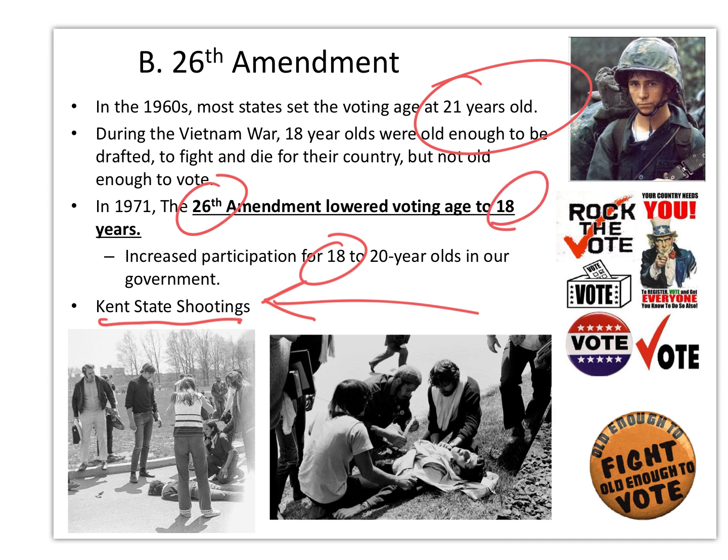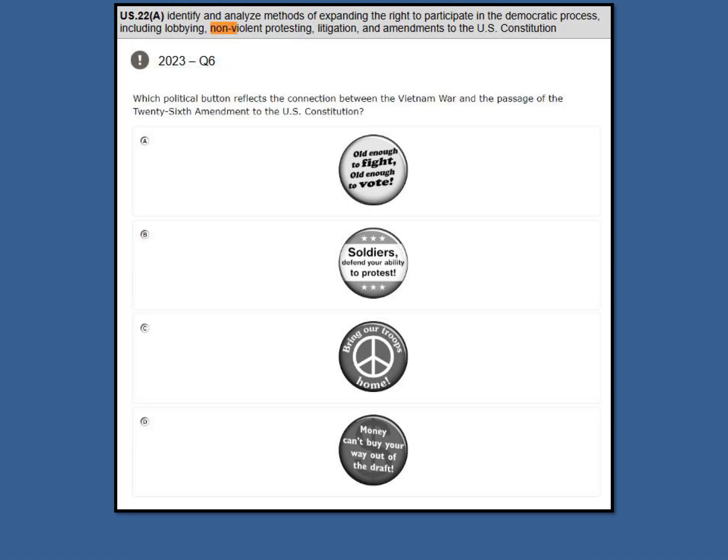Primarily, the idea was that if you can be drafted to the war, why can't I vote for the guy sending me to war? The Kent State shootings amplified that. They actually amplified the whole anti-Vietnam movement as well. So it's pretty hand in hand when we talk about 26th Amendment and the Kent State shootings.